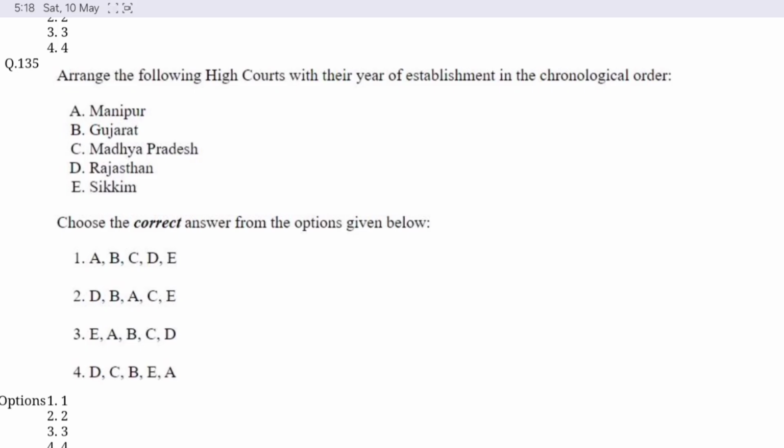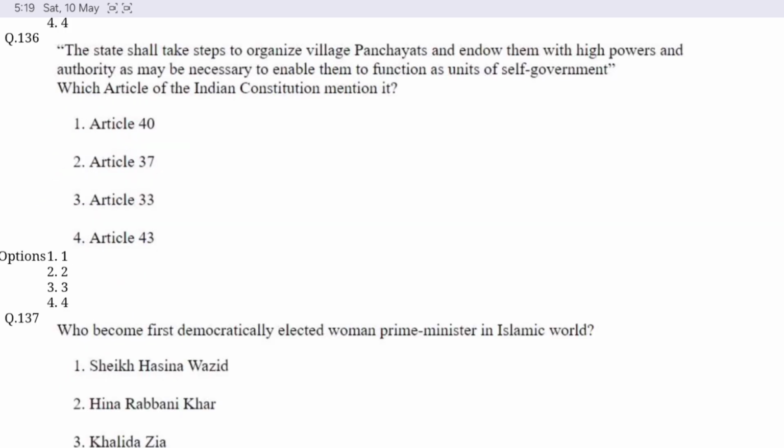Question number 135. Arrange the following high courts with their establishment year in the chronological order. Option D is correct here. First is Rajasthan, then Madhya Pradesh, then Gujarat, then Sikkim, and the last is Manipur.